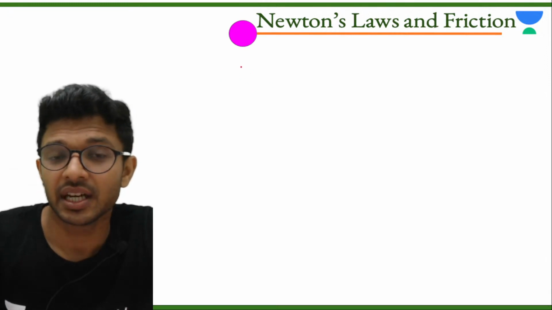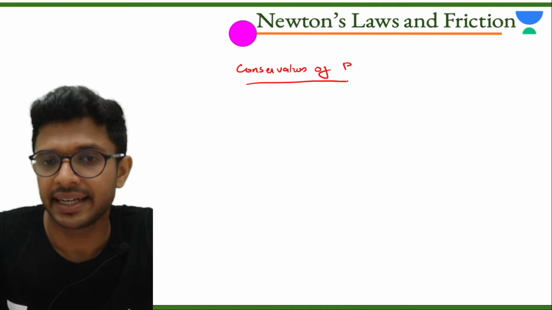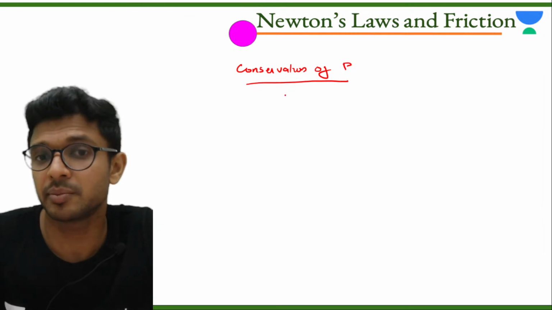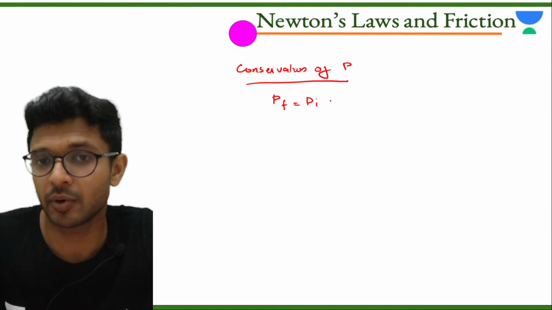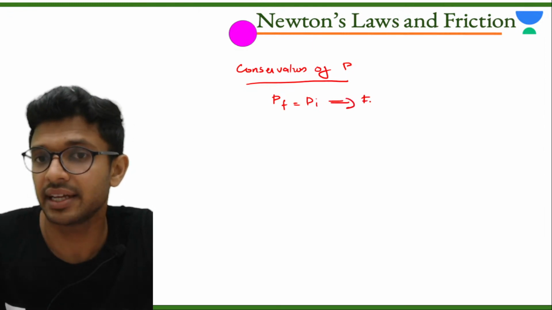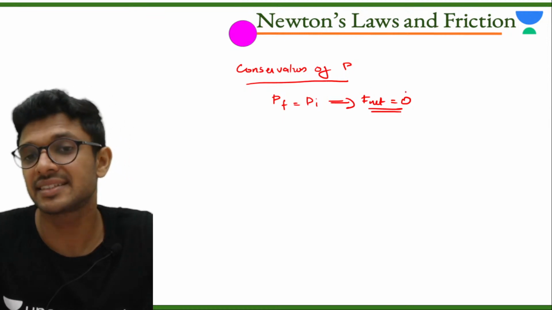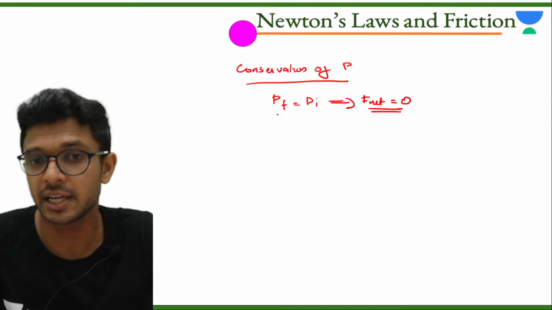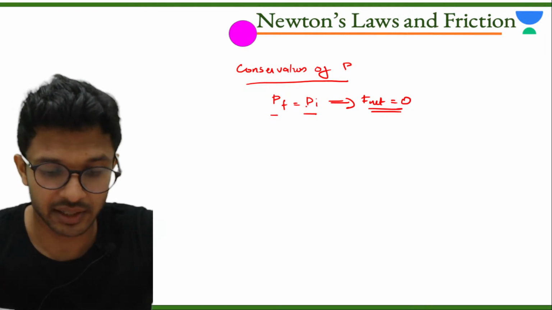Now, let us proceed. Now, conservation of momentum. Tell me when the momentum is conserved. That is, when will the final momentum and initial momentum be equal? When the net force acting on the body is equal to 0. When the net external force acting on the body is 0, the final momentum and initial momentum are the same. Okay?